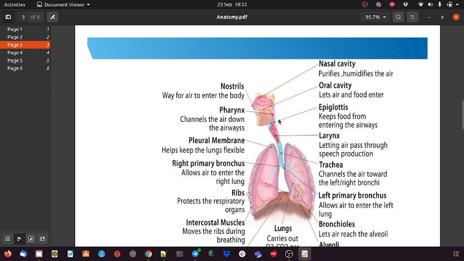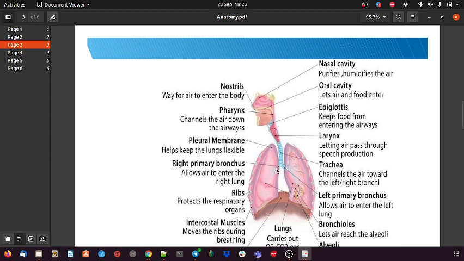And when we take air in through the nose, the epiglottis moves to the upper side, at the mouth below the tongue. It closes that part, and the air passes through the trachea. In this way the air reaches the lungs. We have two lobes or parts of the lungs, left and right.